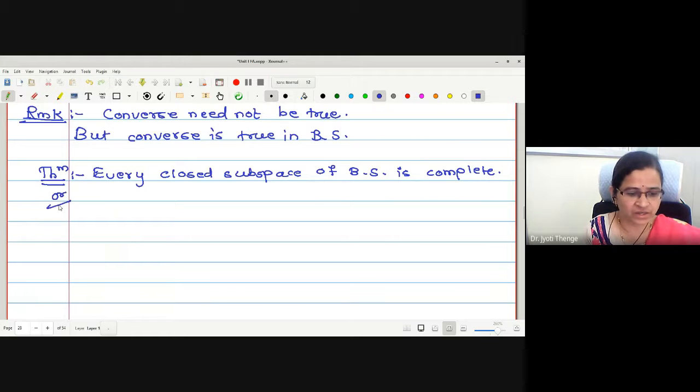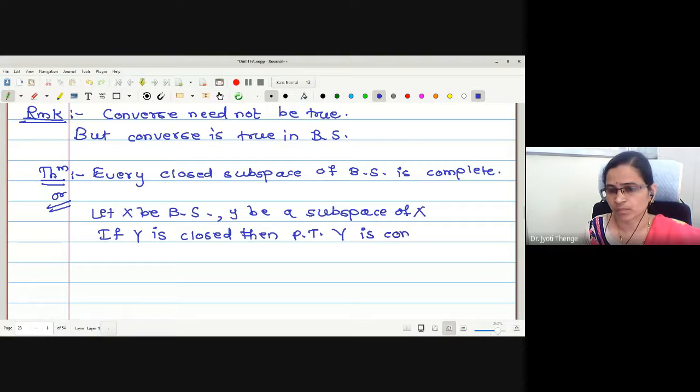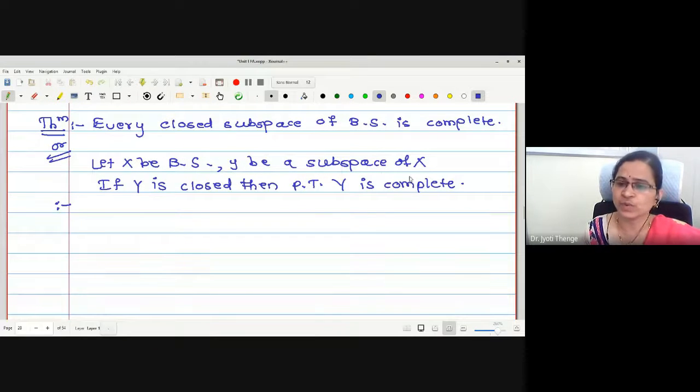Or one can write it again. Let X be a Banach space, Y be a subspace of X say. What we wanted to prove: if Y is closed, then prove that Y is complete. Okay, now here we will start with the proof. Our aim is to prove that Y is complete.